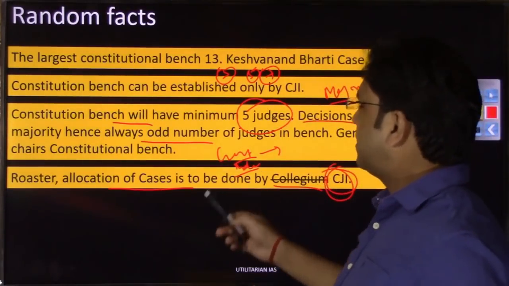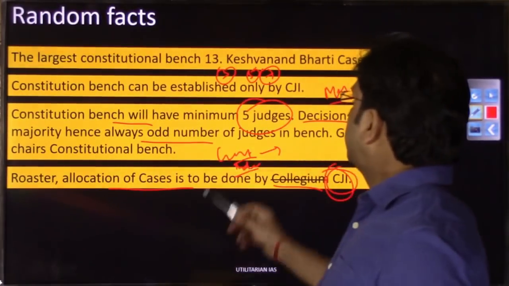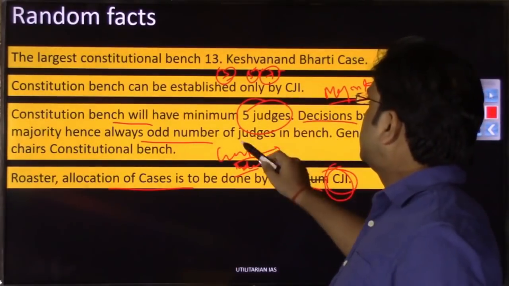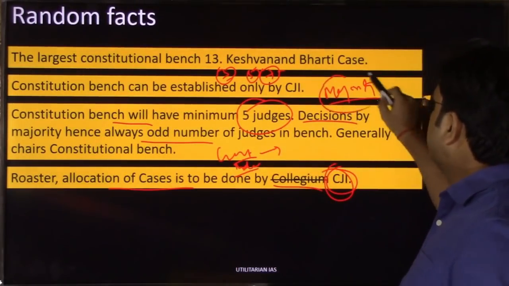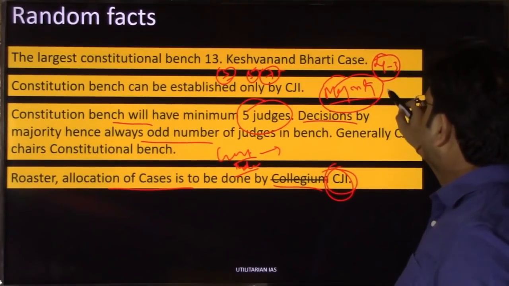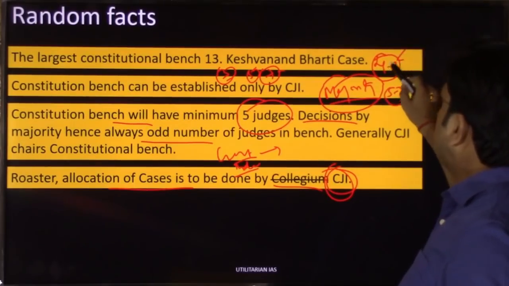So that is the thing, either it will be 3 judge bench or 5 judge bench or 7 judge bench, because decision has to be taken by majority. So it should be something like this, right. In the worst case 4:3 or 5:2, right. Worst case would be 4:3, right.